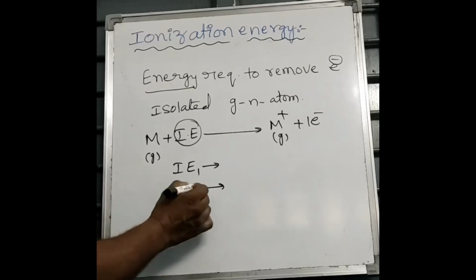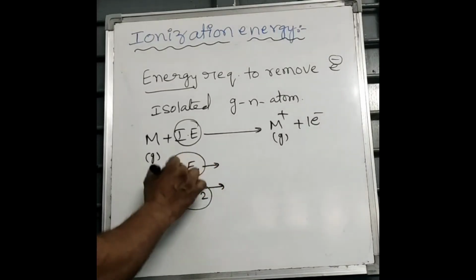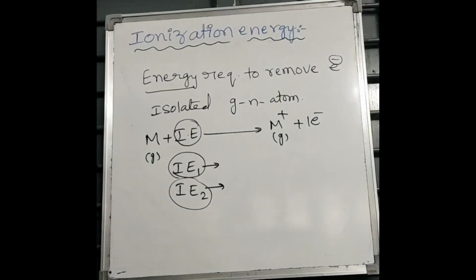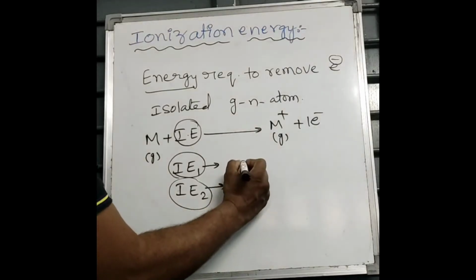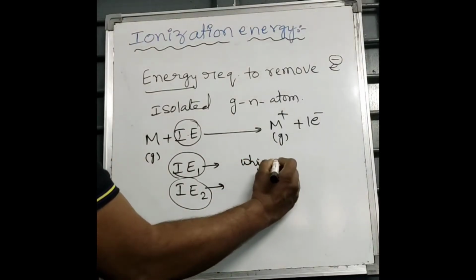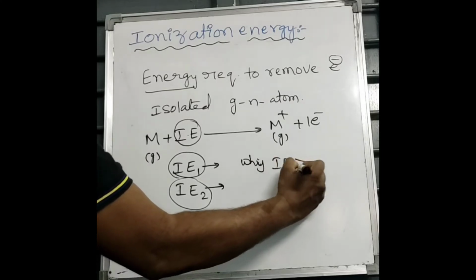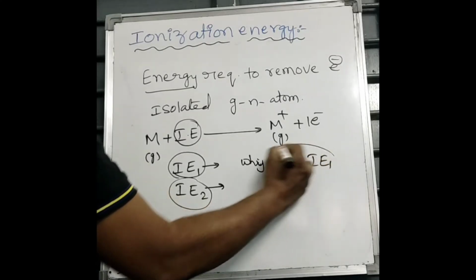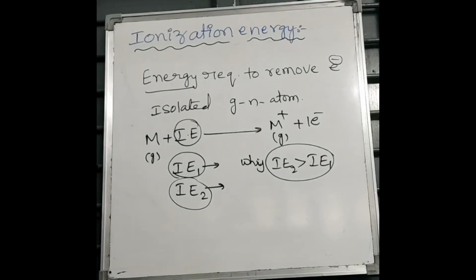So that is IE2. This is IE1. Usually a 2 marks question is asked on this in theory descriptive type of examination. IE2 is greater than IE1. Second ionization energy is always more than first ionization energy.